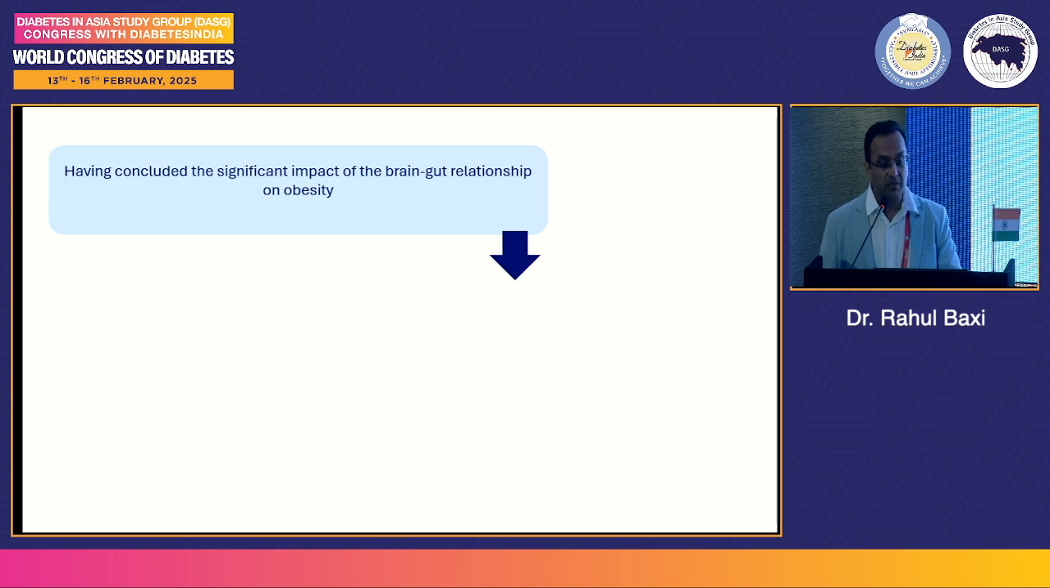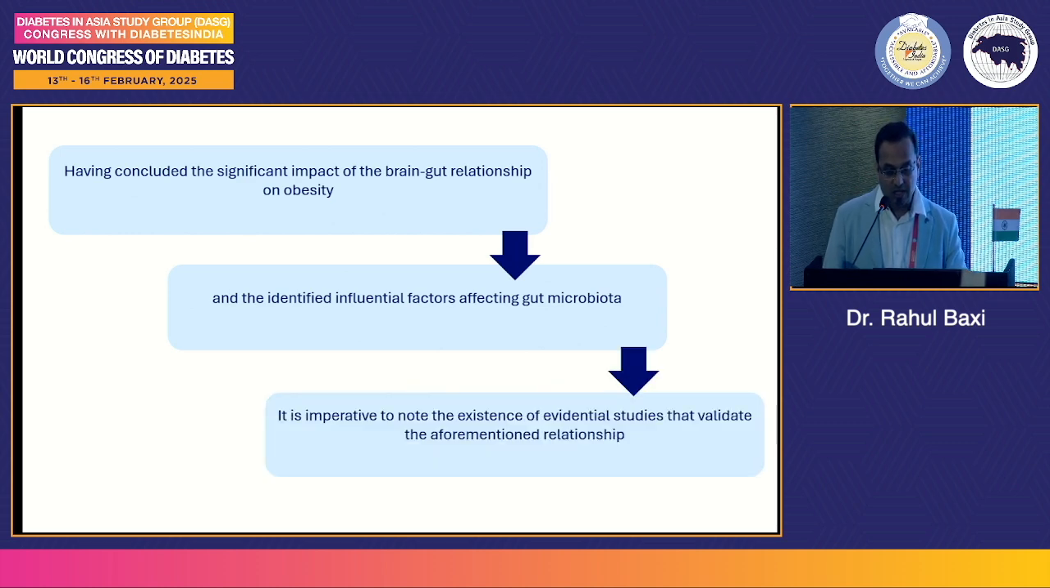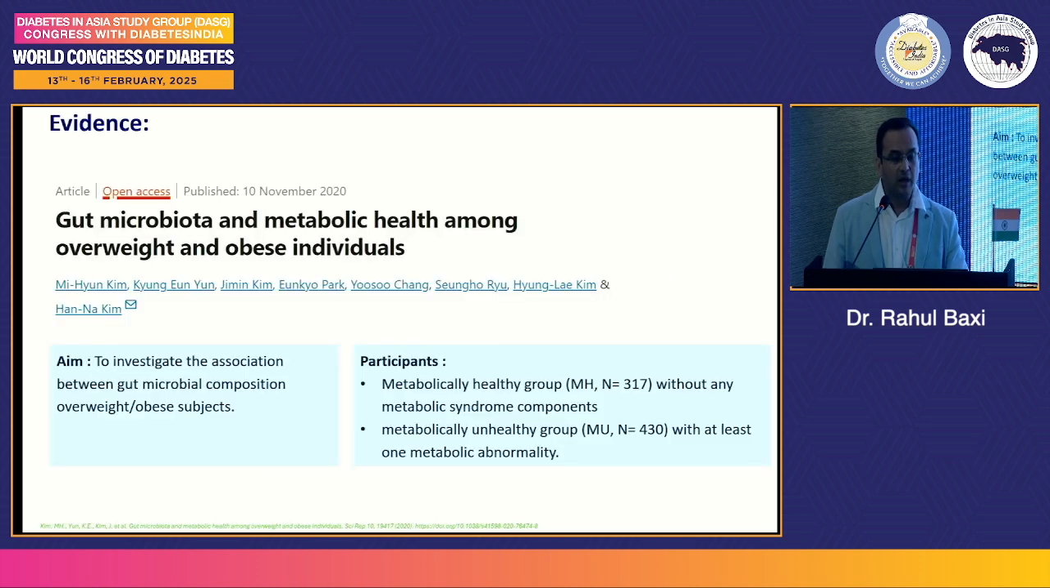Having concluded the significant impact of the brain-gut relationship on obesity and the identified influential factors affecting gut microbiota, it is imperative to note the existing evidential studies that validate the aforementioned relationship. Gut microbiota and metabolic health among overweight and obese individuals. Aim is to investigate the association between gut microbial composition and obese subjects.